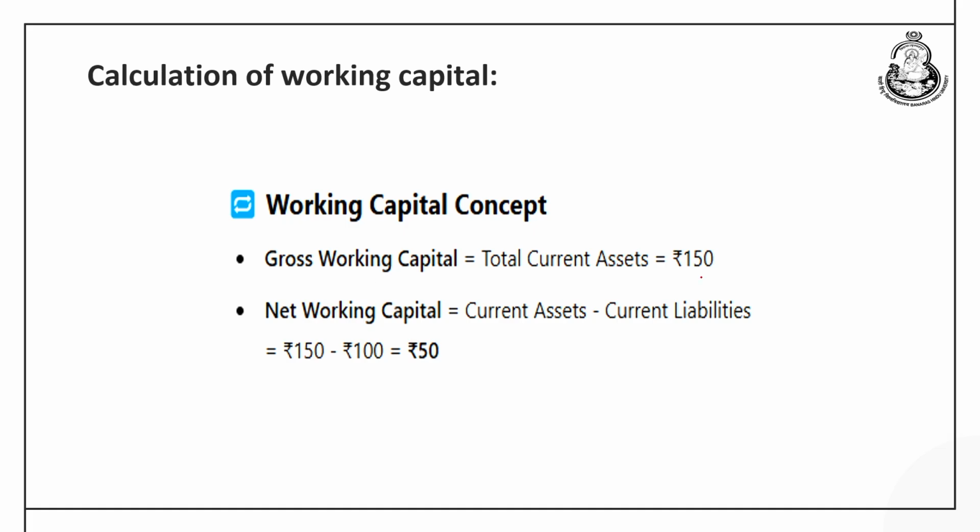So, gross working capital is 150, but net working capital is 150 minus 100. So, only 50 that is the excess of current asset over the current liability is accepted as the amount of working capital. It is very logical because you cannot pay the current liability using your inventories and these debtors. It is actually the excess of current asset that a company has can be used to meet the current obligations.